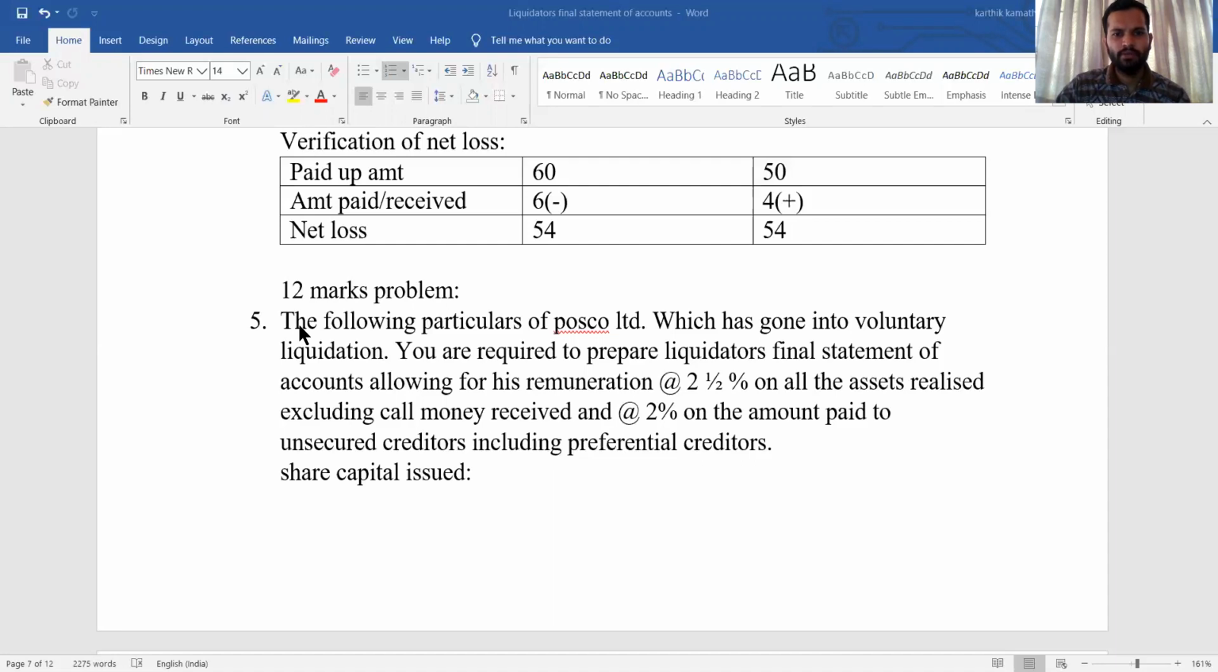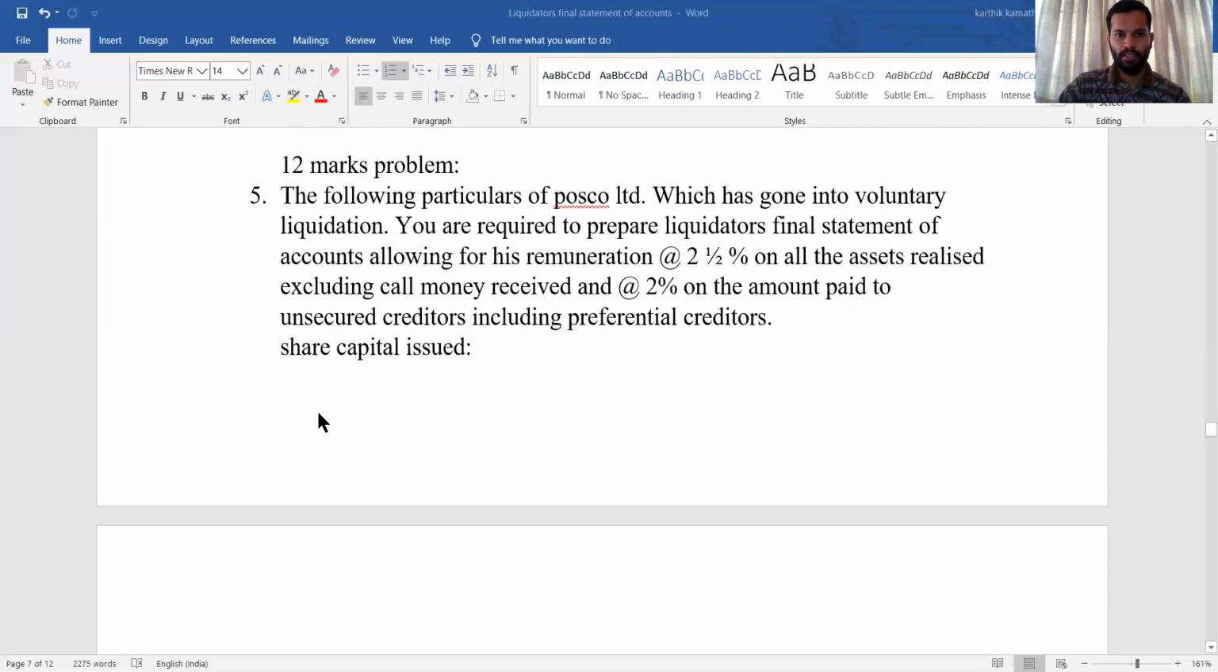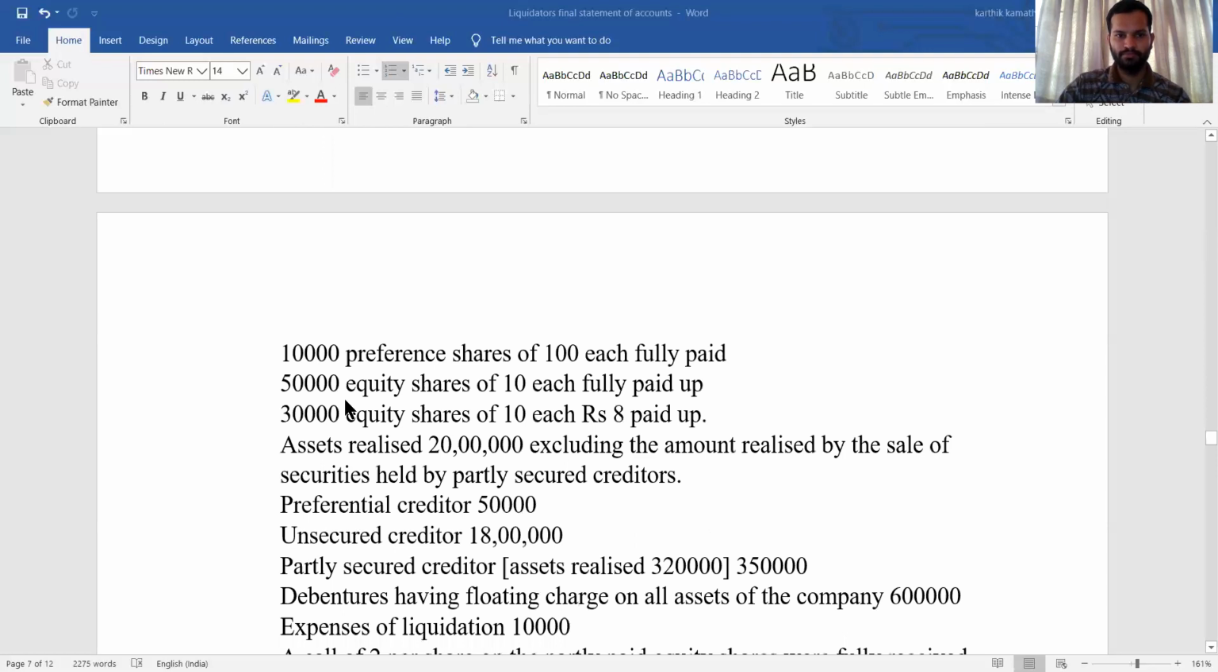The following particulars of POSCO Limited, which has gone into voluntary liquidation, you are required to prepare liquidator's final statement of account, allowing for his remuneration at 2.5% on all assets realized, excluding the call money received, and at 2% on the amount paid to the unsecured creditor, including preferential creditor. So here they have mentioned excluding the call money received. So we need to see the share capital issued.